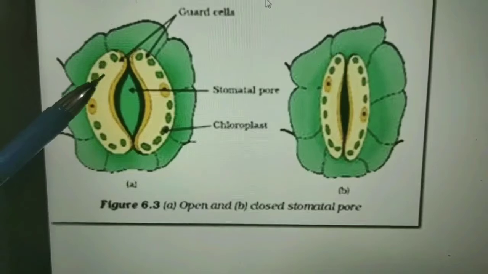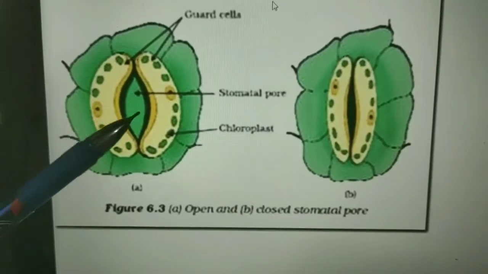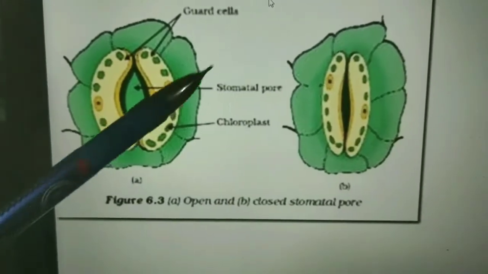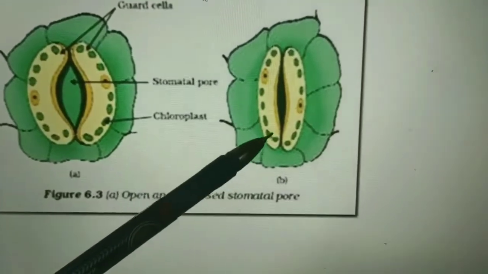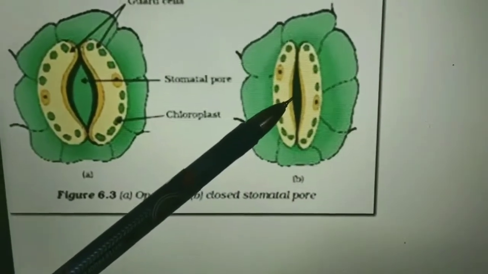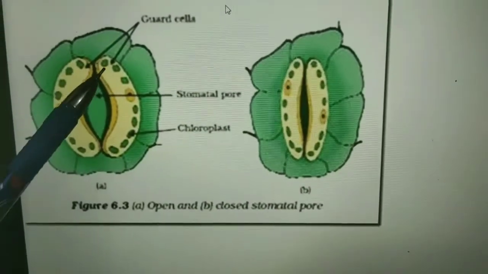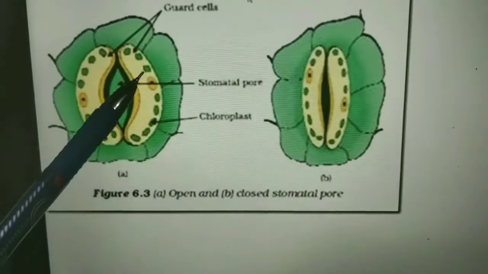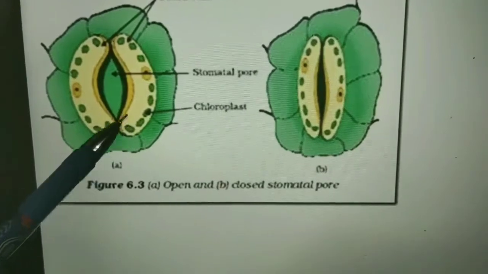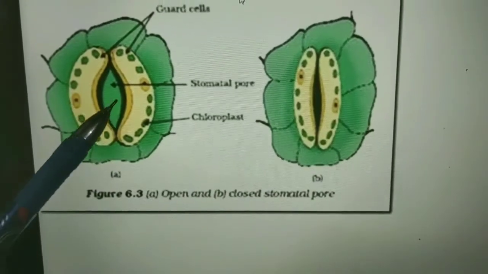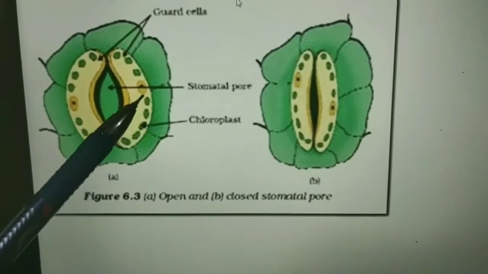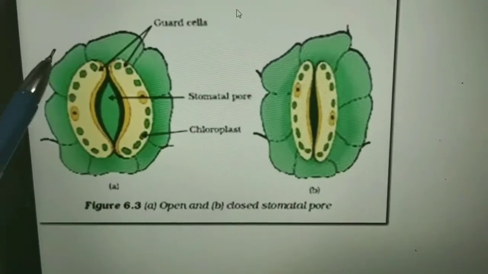Guard cells: when water fills the guard cells, the stomata open. When the water comes out of the guard cells, the stomata close. These guard cells contain chloroplasts, which are green dot-like structures. Guard cells are present on the lower surface of the leaf, the lower epidermis.